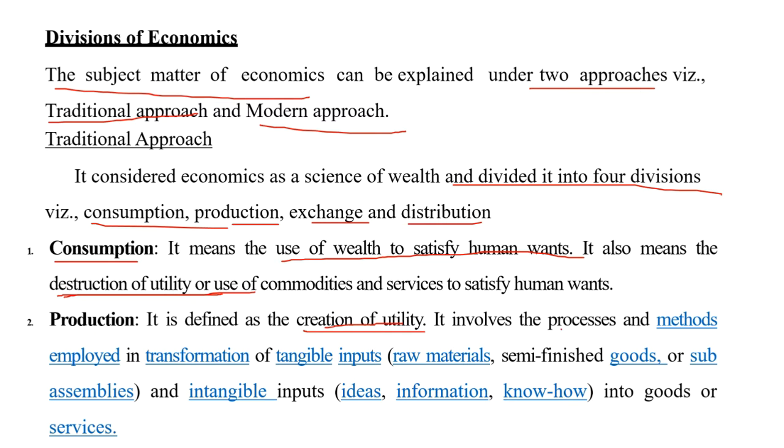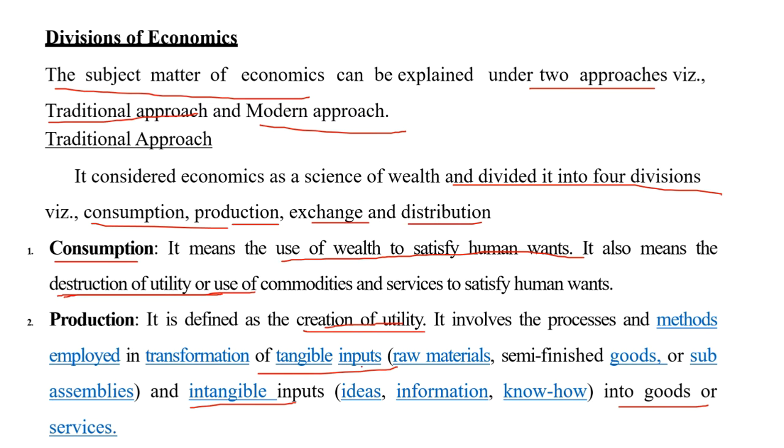Production involves the transformation of tangible inputs and intangible inputs into goods and services. The production process is nothing but the creation of utility.